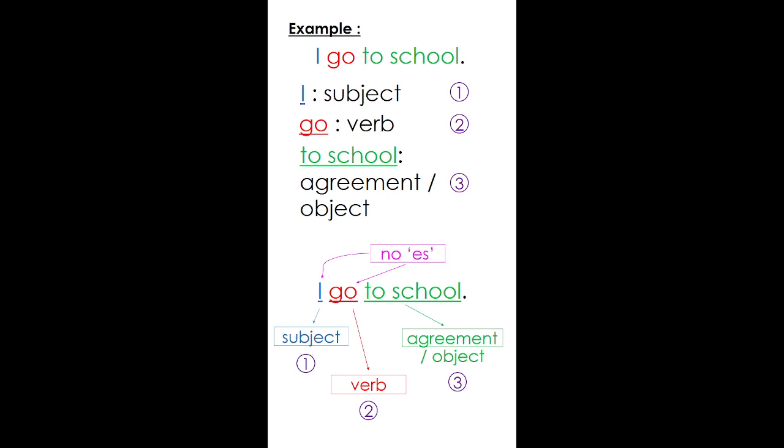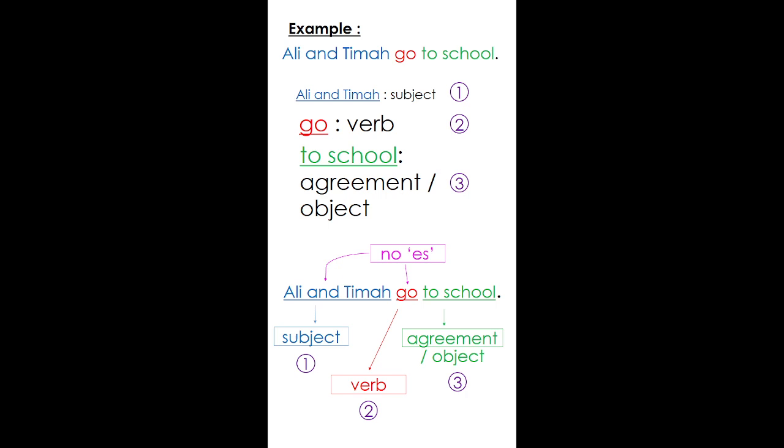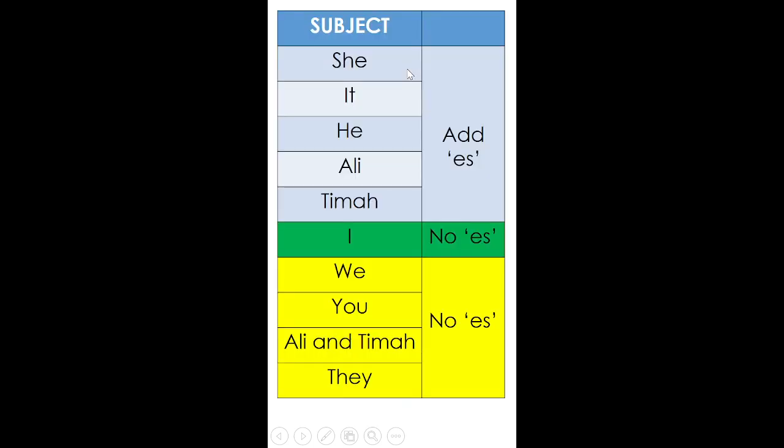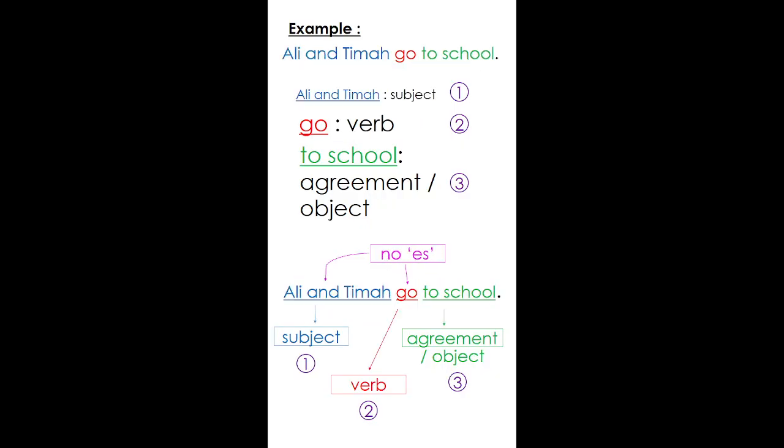Okay? Next one. Now I am using Ali and Fatimah. Again, I want the verb to be correct. Let's have a look at the Sihatiwyat formula. For Ali and Fatimah, there's no need to add ES. So here, Ali and Fatimah go to school.